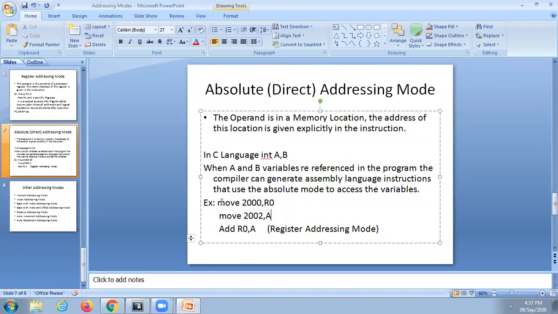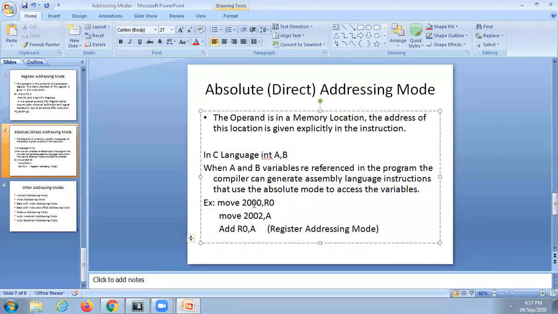That is the meaning of these three instructions.